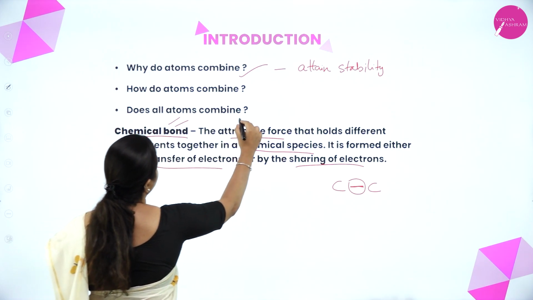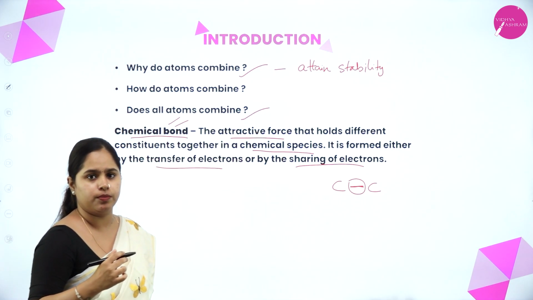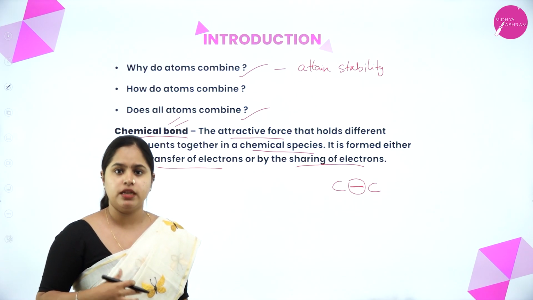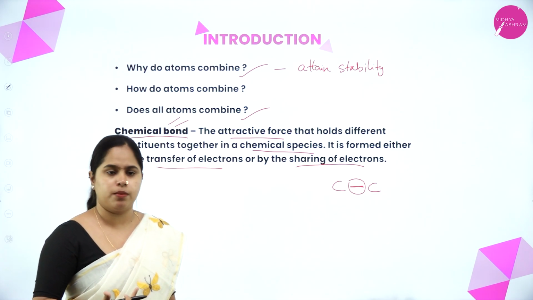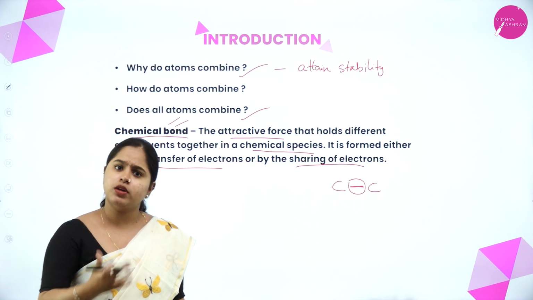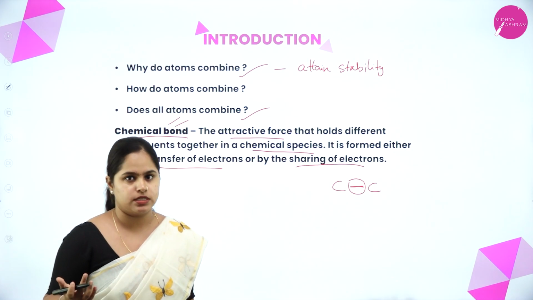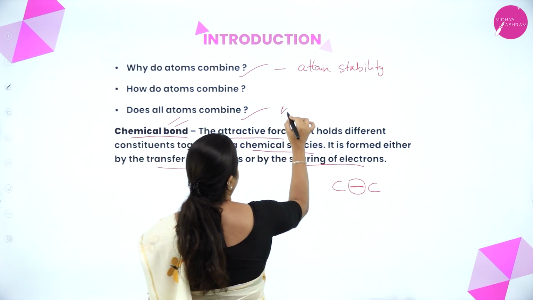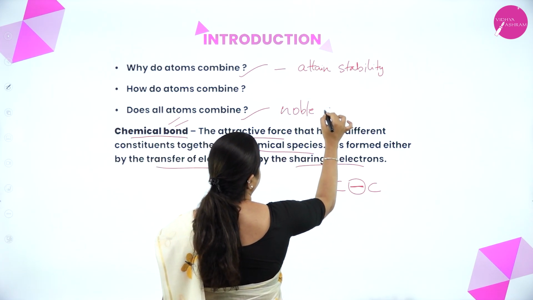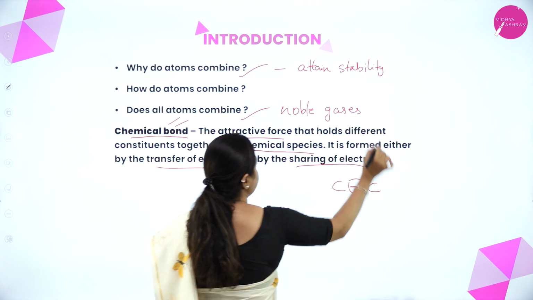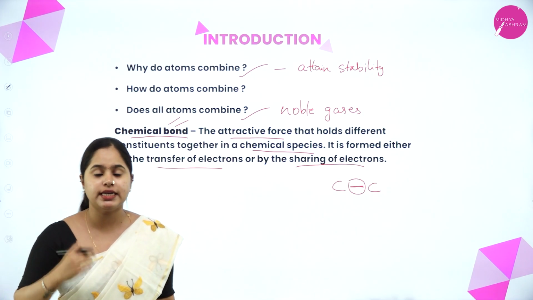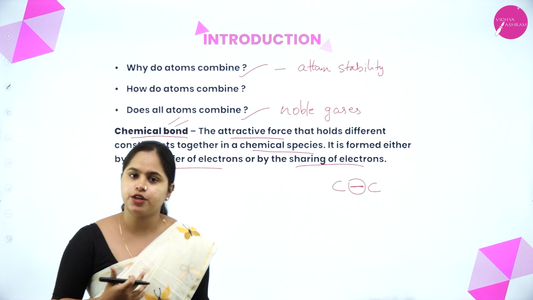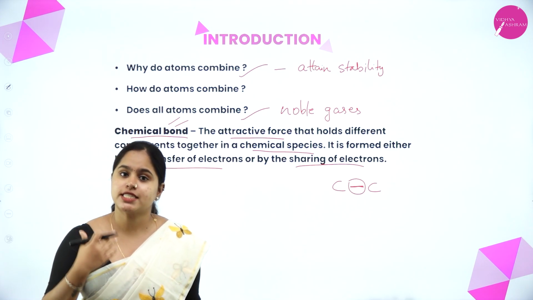Now, do all atoms combine? That is another question. We understood that atoms do combine, why they combine and how they combine, by forming chemical bonds. Now, do all the atoms, whichever atoms are present, combine? About this, we have studied noble gases, right? What was the speciality of noble gases? That they belong to the 18th group. They are stable, right?